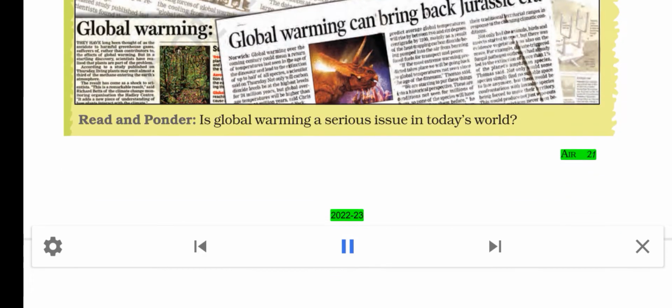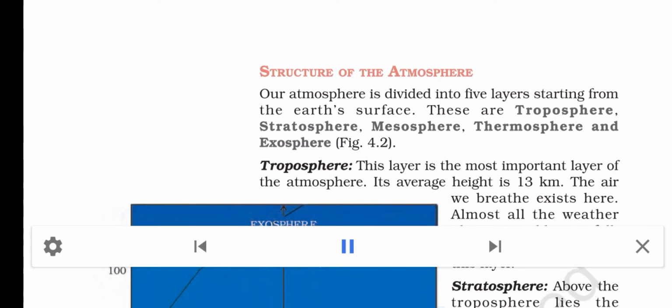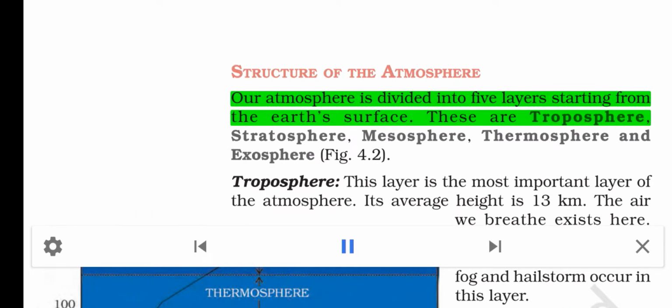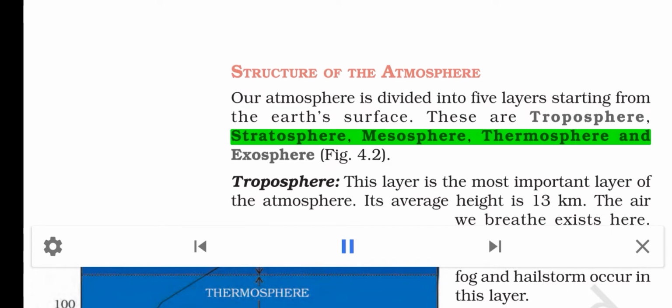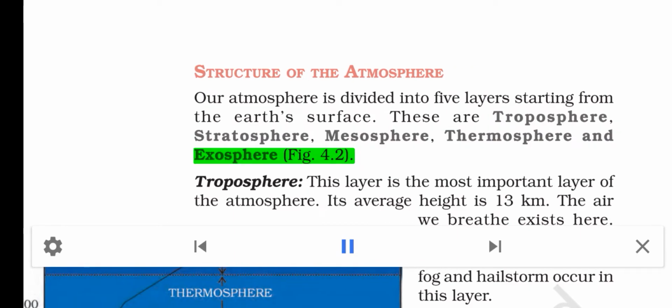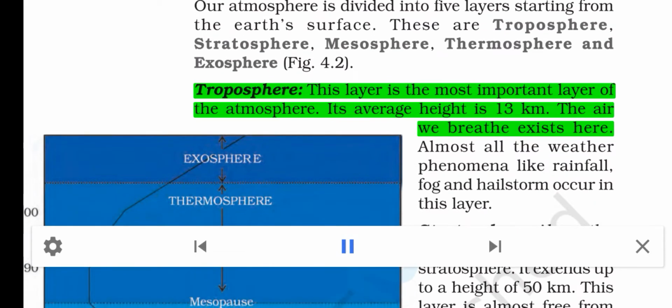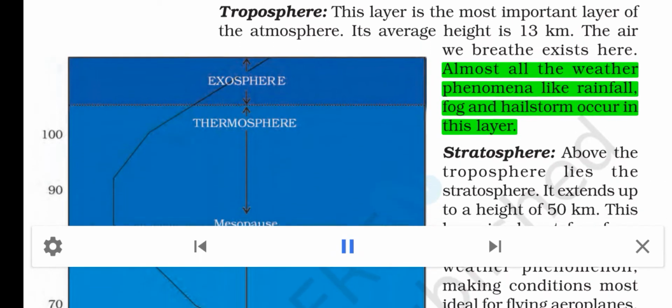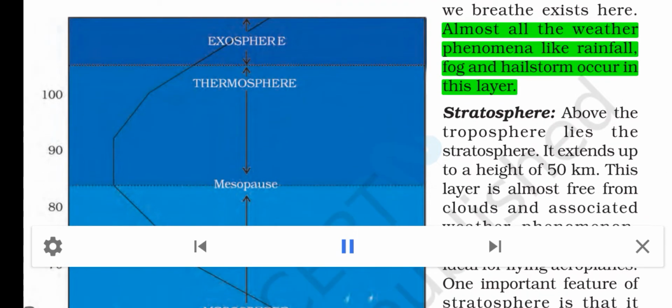Activity. Structure of the atmosphere. Our atmosphere is divided into 5 layers starting from the Earth's surface. These are troposphere, stratosphere, mesosphere, thermosphere, and exosphere. Fig. 4.2. Troposphere: this layer is the most important layer of the atmosphere. Its average height is 13 kilometers. The air we breathe exists here. Almost all the weather phenomena like rainfall, fog, and hailstorm occur in this layer.